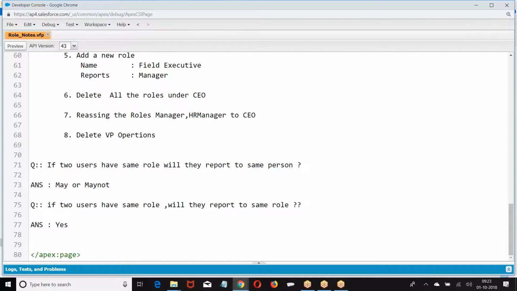Out of those functionalities, according to your company requirement, it will enable some of them, disable some of them. That is nothing but profile. So what is a profile? Profile is saying what your company wants you to work, what your company wants you to see, what user can see, what user can perform.